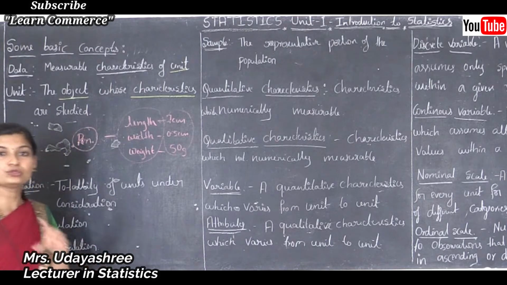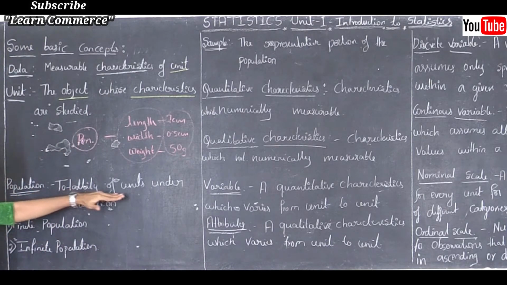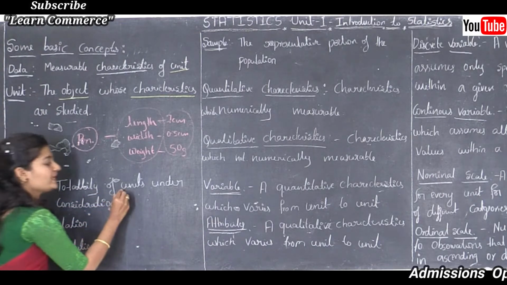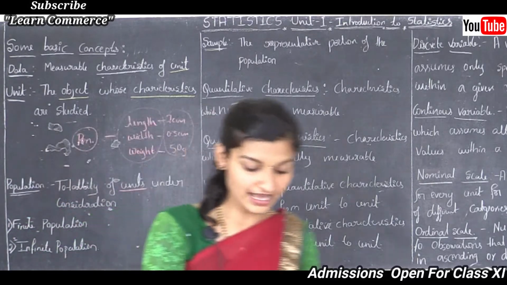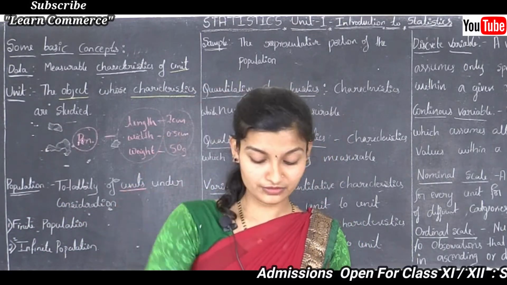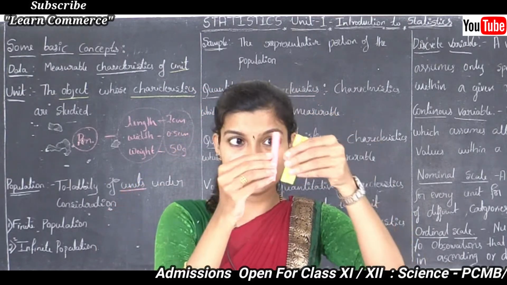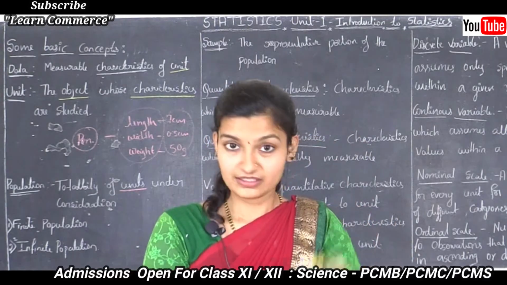Okay, next move to the next concept, that is population. Population is the totality of units under consideration. We know what a unit is. As I said earlier, see here this is one unit, this is one unit, this is one unit, this is one unit. Okay, these are the units.